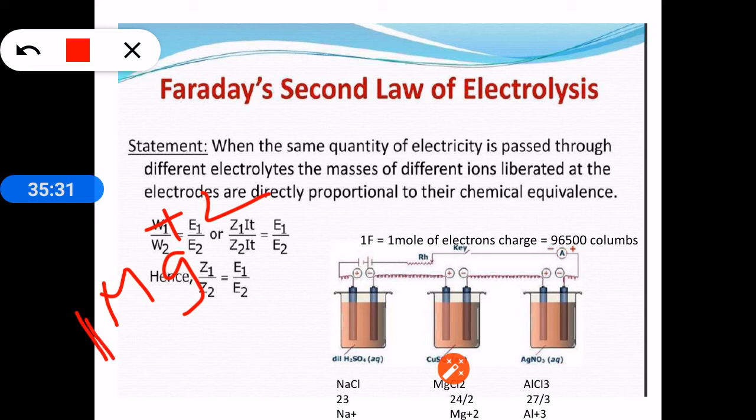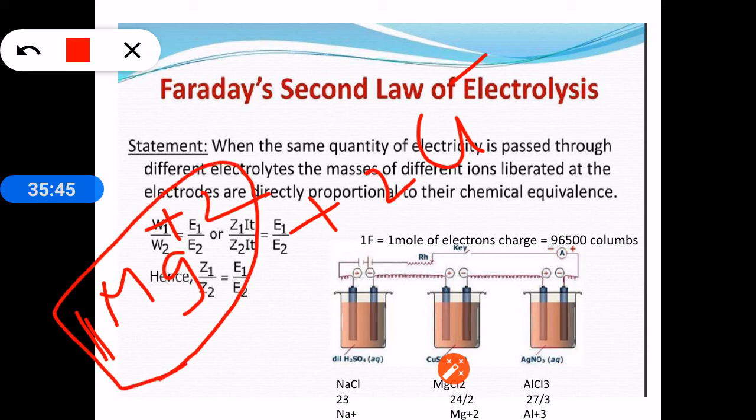1 mole of magnesium chloride will give 1 mole of magnesium ion plus 2 moles of Cl minus ions. Now 1 mole of electrons will not neutralize this magnesium plus 2 completely, but it neutralizes only half of the magnesium plus 2, because total charges present here are 2 into Avogadro number, but we are sending only Avogadro number of charges.